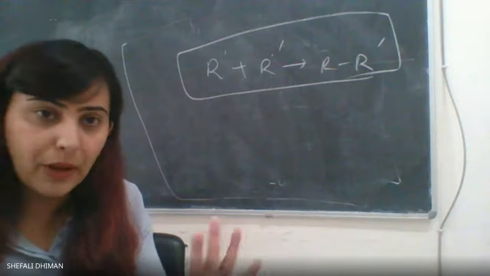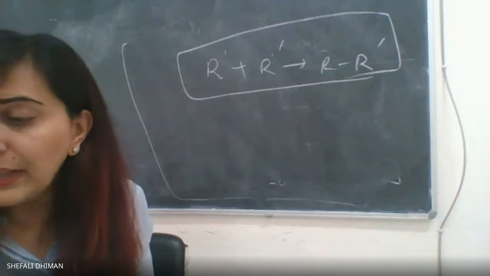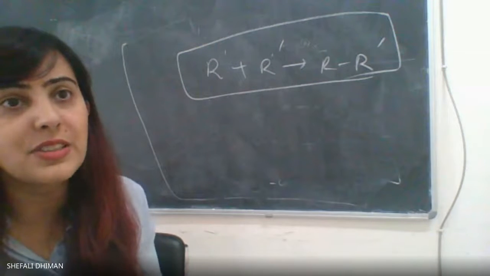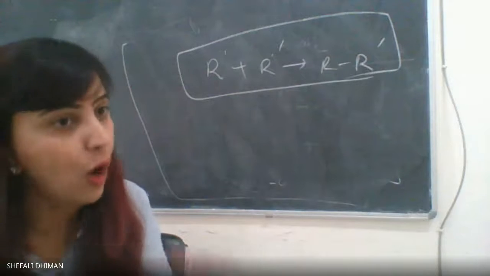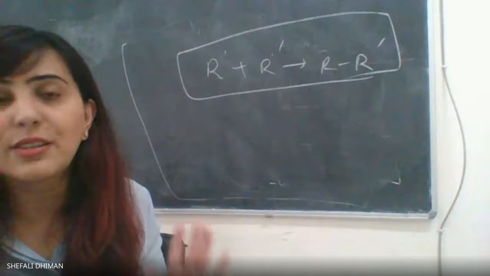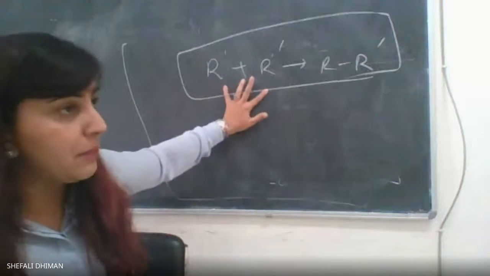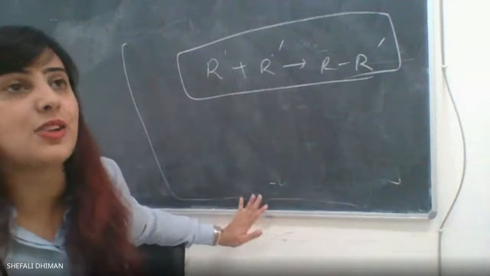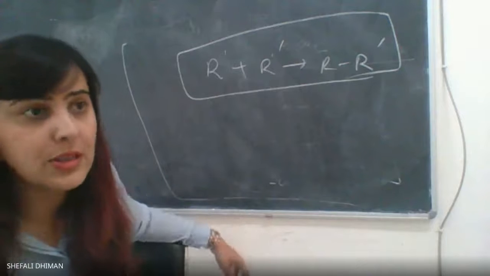It can couple two same radicals or two different radicals to cause the generation of new species which are not paramagnetic in nature, which are not free radical in nature, so that the reaction gets stopped. There are chances that this may happen, but very rarely do two radicals, maybe same or different, combine to form a neutral species.